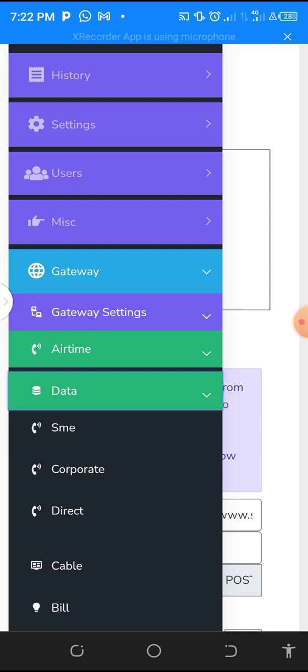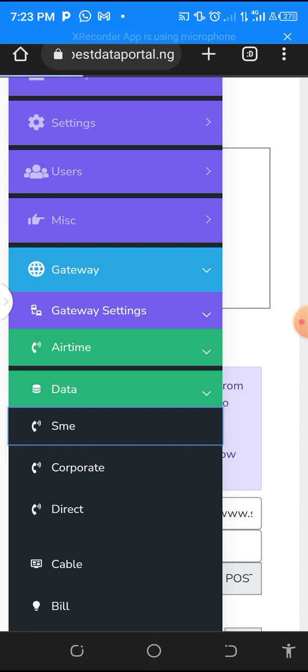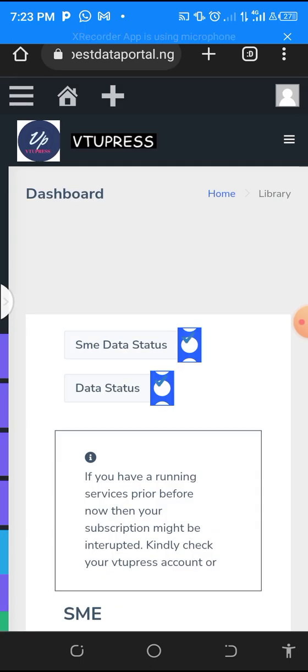9 Mobile too is switching between gifting and SME, although we're working on getting the corporate gifting. But while it is still pending, with this video, we'll still be able to set the price when it is available. So that's just about the description of each of the packages. So you click on the SME. By that, before you come here, you should have determined, or you should have checked which is which.